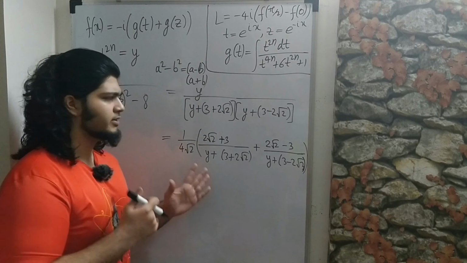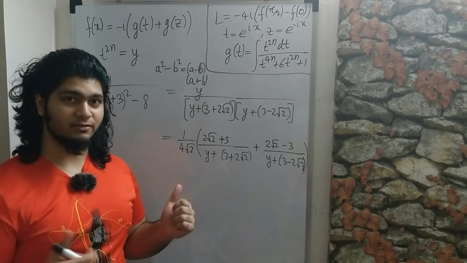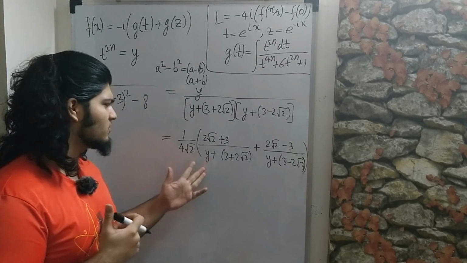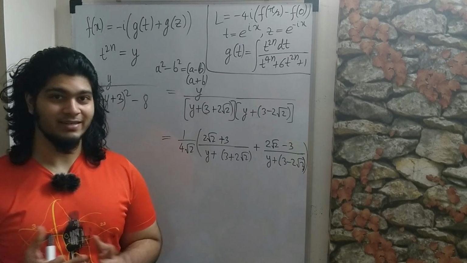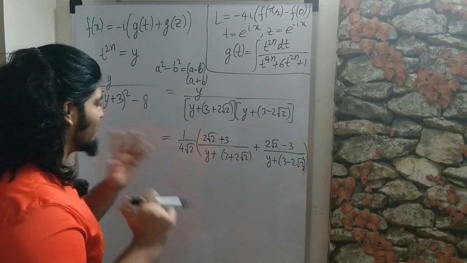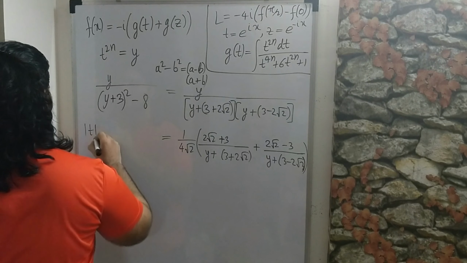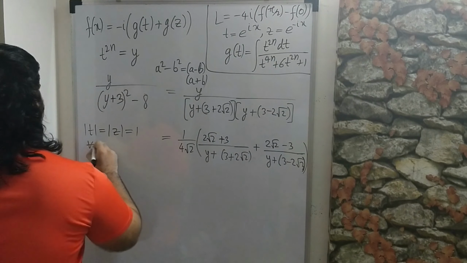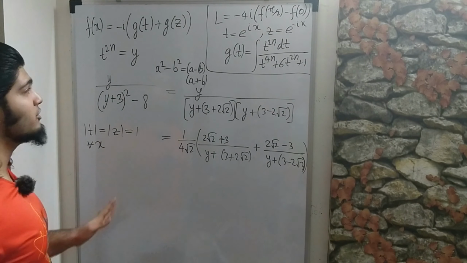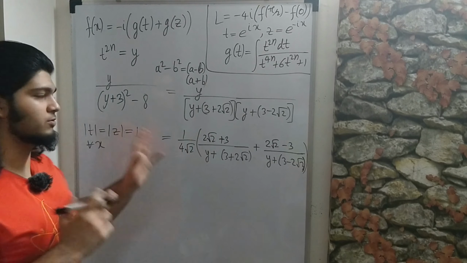And now what do we do? Well, as I said previously, we want to convert this into an infinite summation. So how do we convert this into an infinite summation? The first thing that comes to mind is GP. So I want you to firstly remember that mod t and mod z are both 1 for all x. So any real value of x which you choose, mod t and mod z will both be 1.